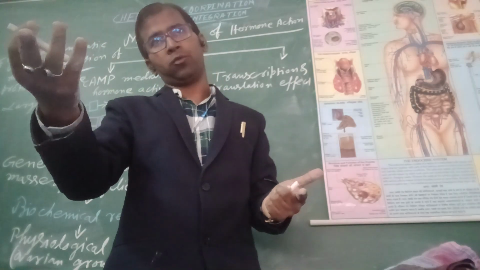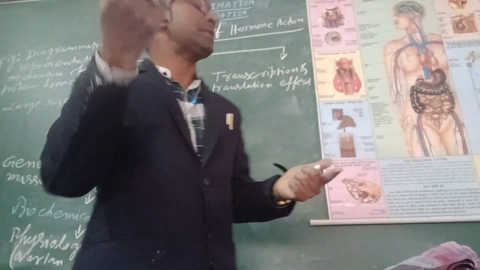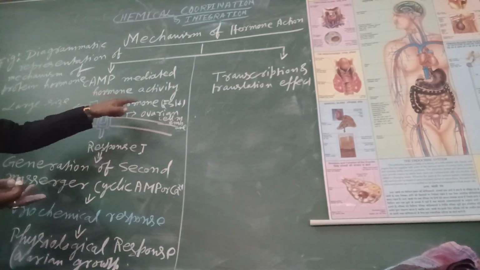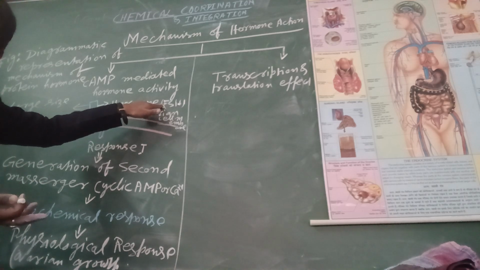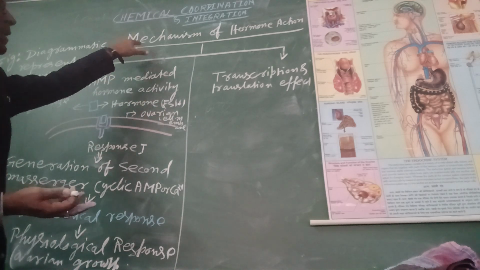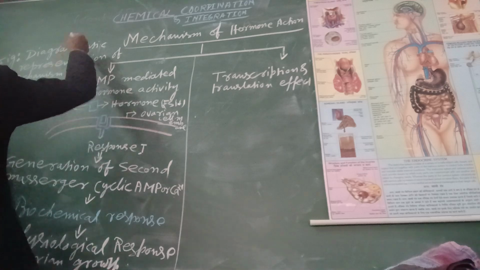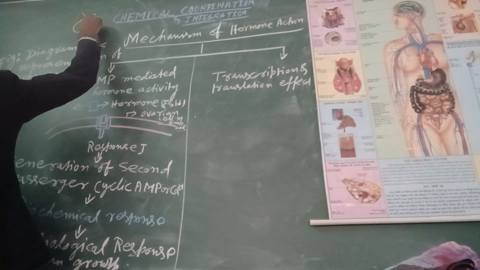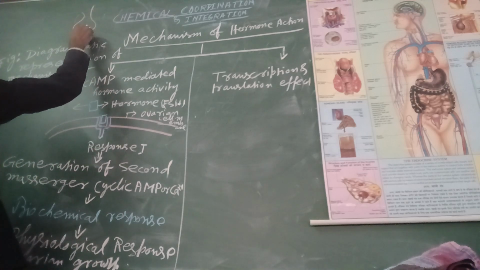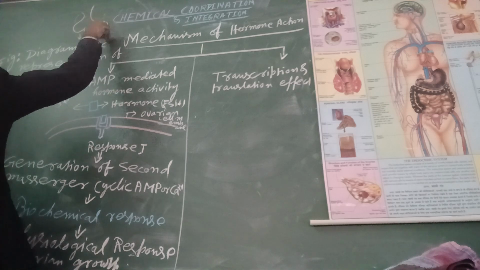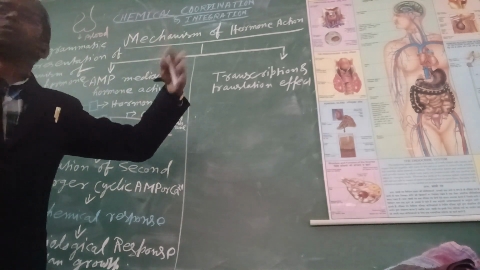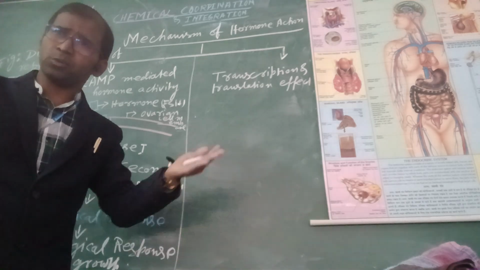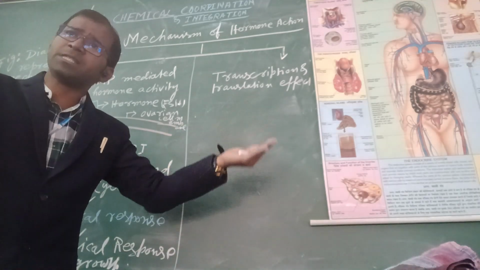How does the growth happen, and how is the target cell stimulated by FSH? We are going to learn this only. FSH is secreted from the pituitary glands, mixes in the blood and tells the ovary, please quickly perform your function and grow in size.